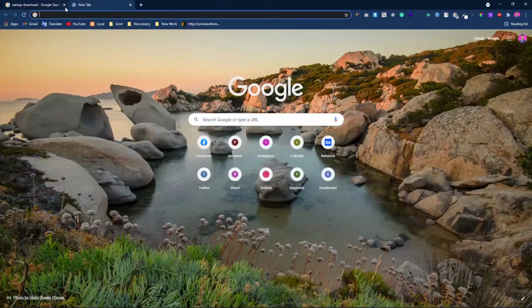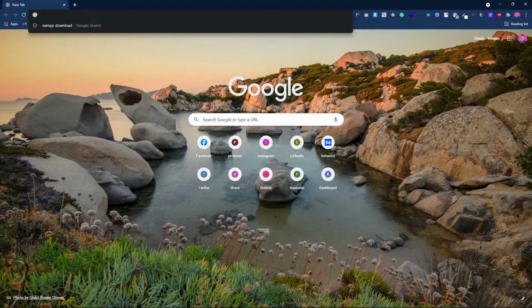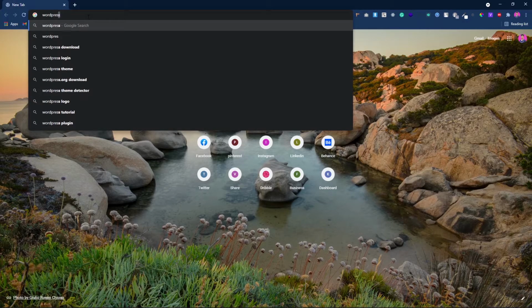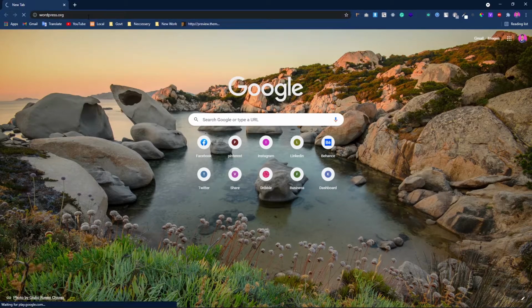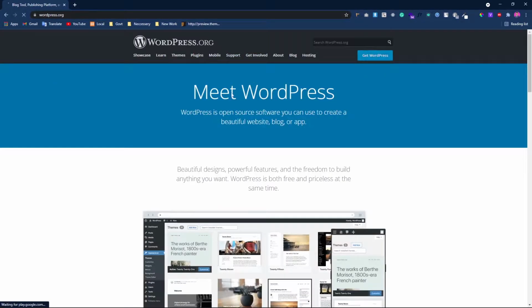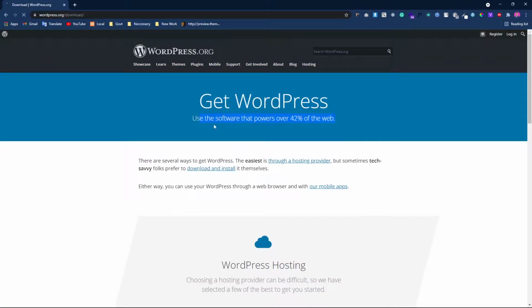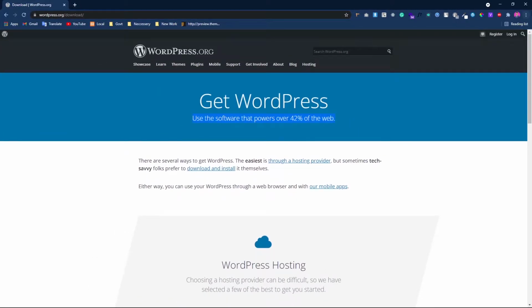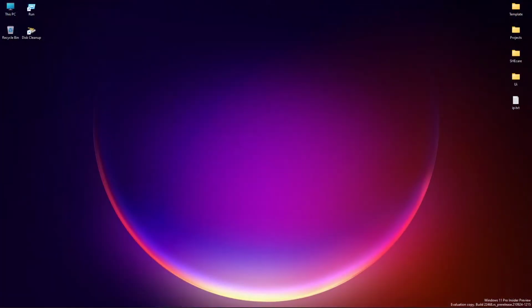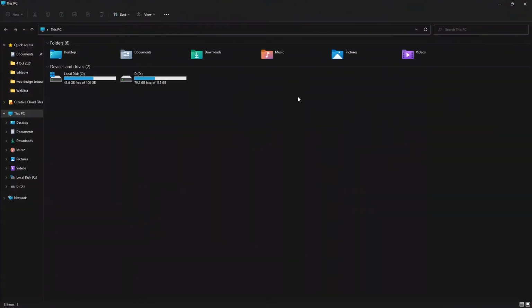And then you need to download WordPress. Go to wordpress.org, and as you can see, in the top right corner, there's "Get WordPress." Just click and it will download. I already have it, so I cannot do this now. Just go to the download folder.